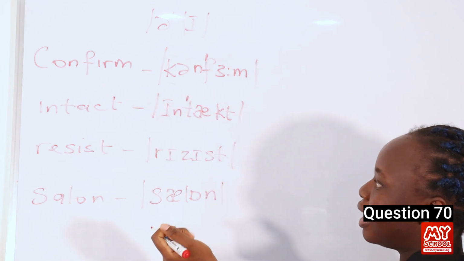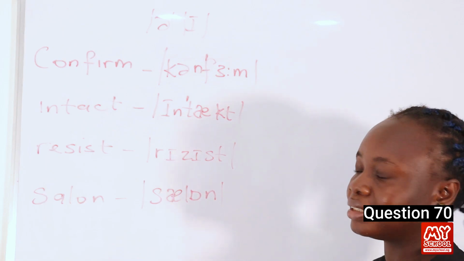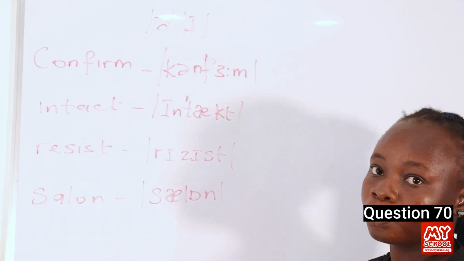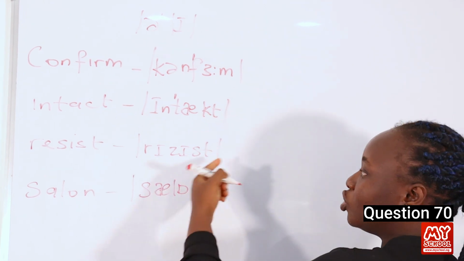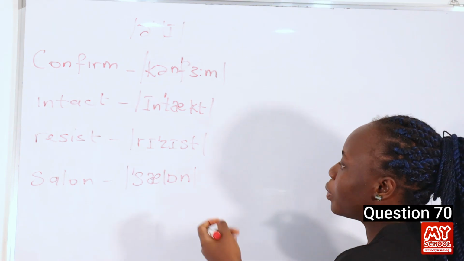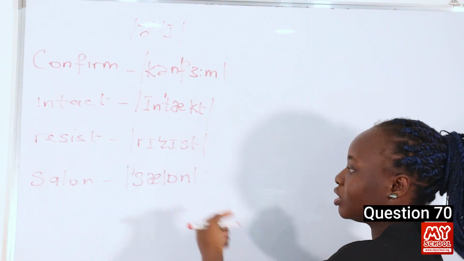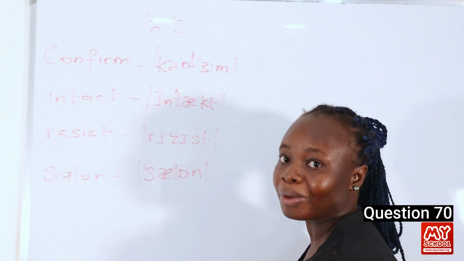The word resist has weak syllables in both syllables, so the rule does not apply in this case. So we follow the normal rule, which states that in a verb, the stress is placed on the second syllable. And so we have our answer. In the word salon, the stress is placed on the first syllable. So let's go back to the screen to mark our answer.